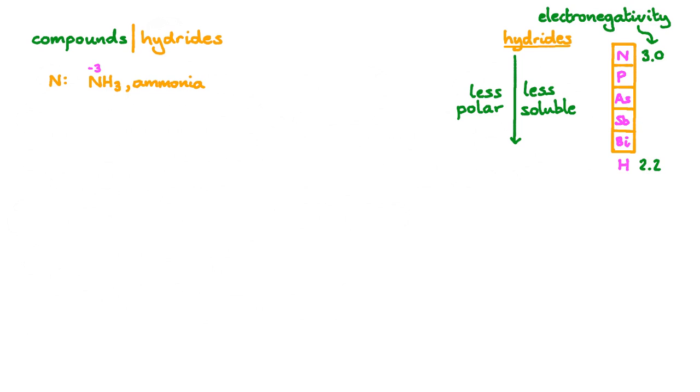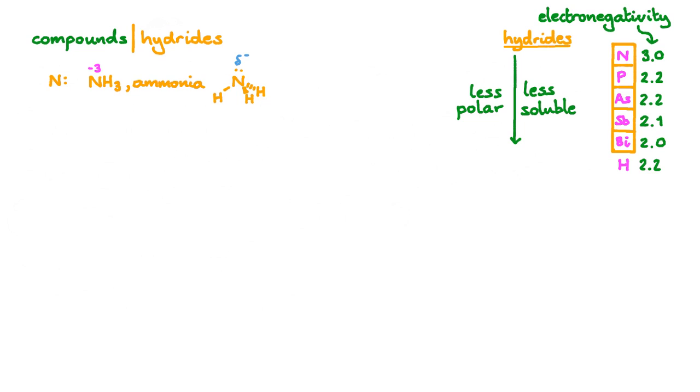We can predict the oxidation state of the group 15 element using their electronegativities relative to hydrogen. Nitrogen's is 3, substantially above hydrogen's at 2.2. The electronegativities of phosphorus and arsenic are almost exactly the same as hydrogen's, while the electronegativities of antimony and bismuth are clearly lower than that of hydrogen.